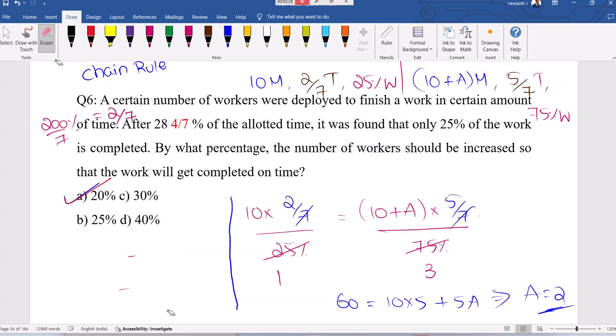Instead of 28 4 by 7 we took 28, that's the small correction we can see. 2 is 20%, exact. 10 members initially, now 2 additional required means 20% part.